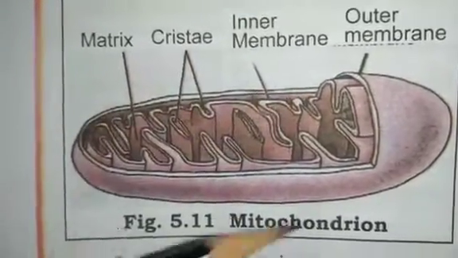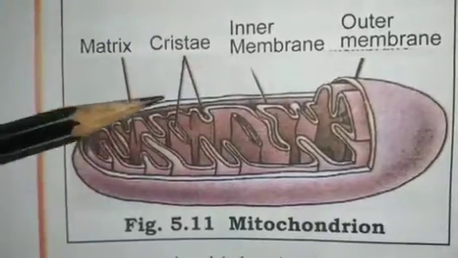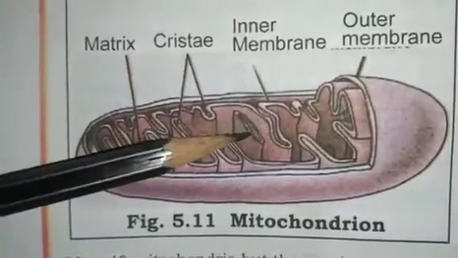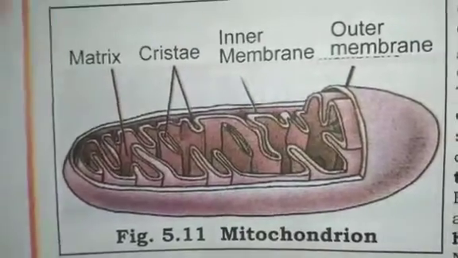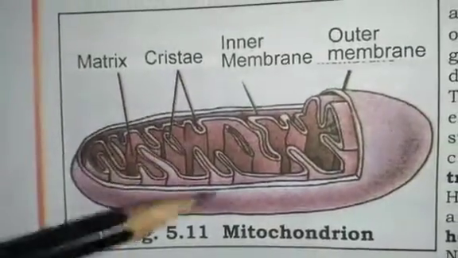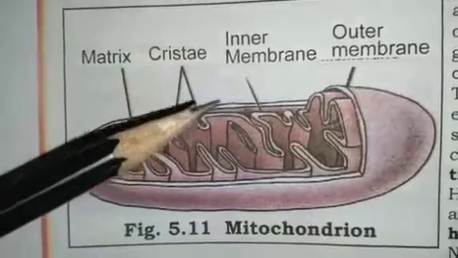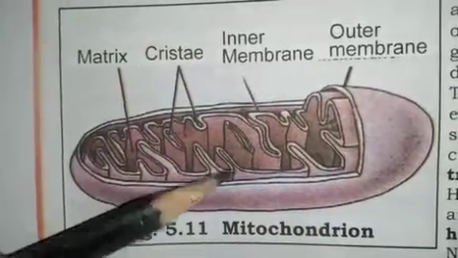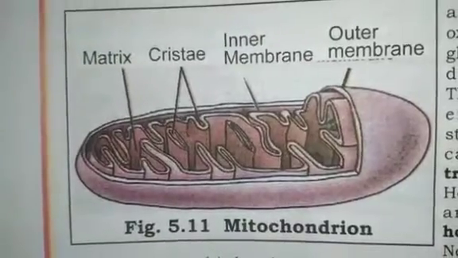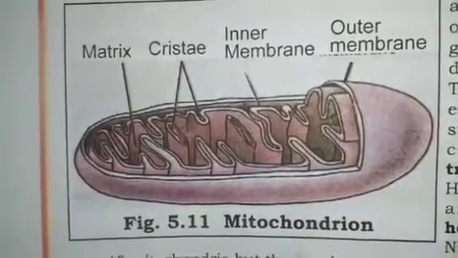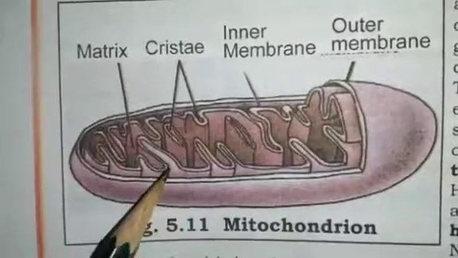Whatever food you eat, it will come to the mitochondria, which absorb the nutrients from your food, and the actual respiration takes place in the mitochondria. This mitochondria is a strange organelle, because it has its own DNA.